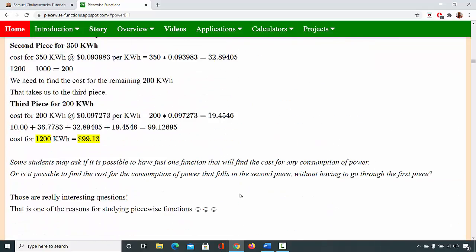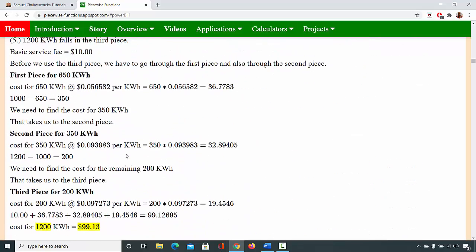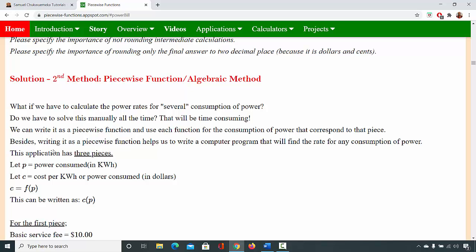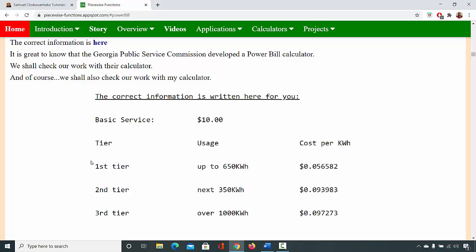But the thing now comes to piecewise, and you can ask them this: okay, what if we have so many bills to calculate? I mean, the state of Georgia, you can imagine the population is in millions. And then if you have to calculate the power consumption for so many customers, you cannot just keep doing it manually or by arithmetic. You cannot. So you have to design a computer program. You have to give this to a programmer. And for the programmer to develop the computer program for it, the programmer would not develop it just by looking at it like this. No.